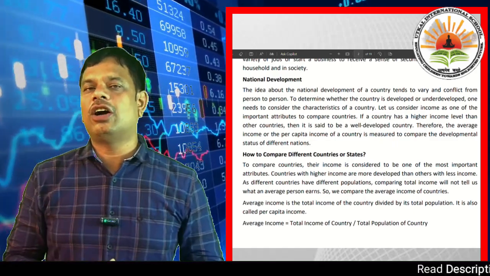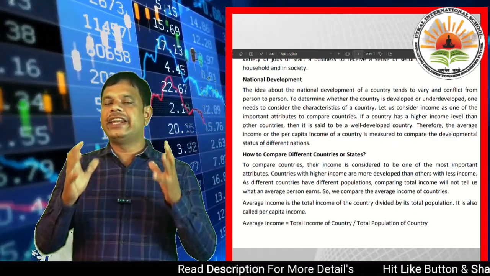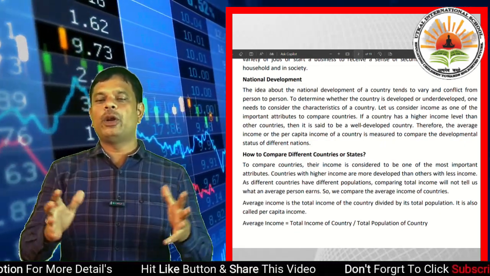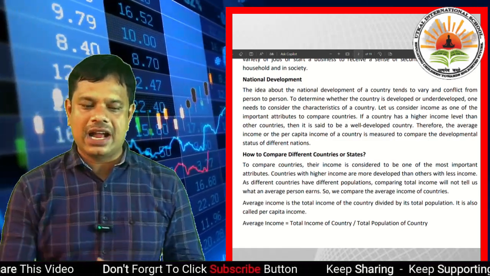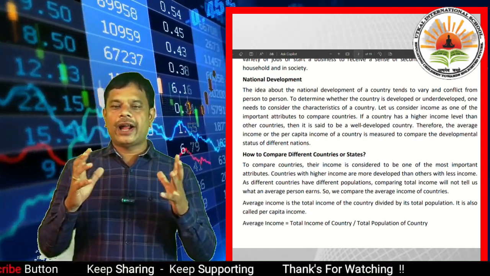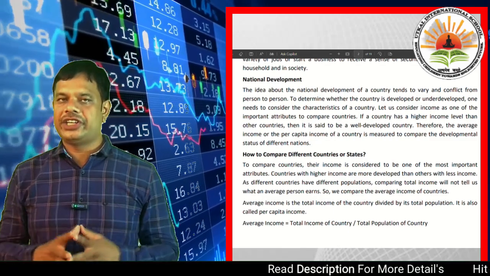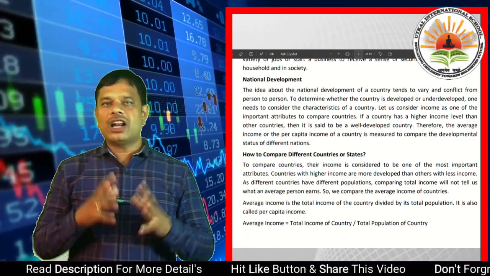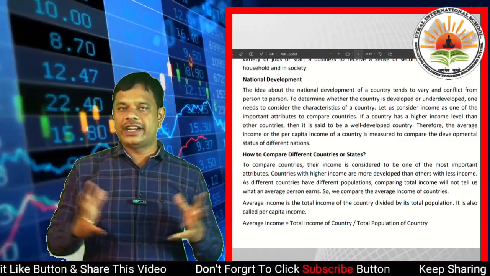So average income or per capita income is equal to total income of the country divided by total population of the country. It is the criteria or data. In the World Development Report, per capita income is used to classify countries. Okay, in the World Development Report, per capita income is used for classifying the countries.